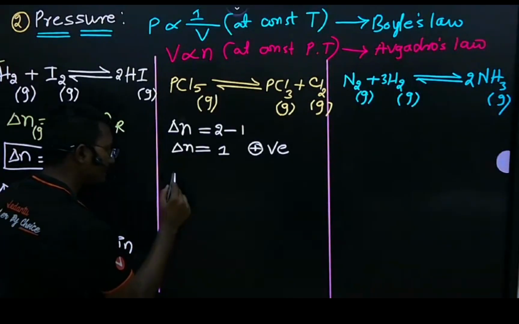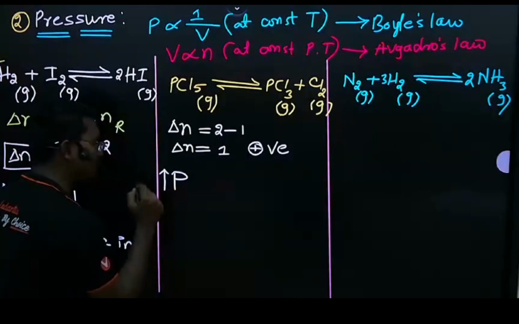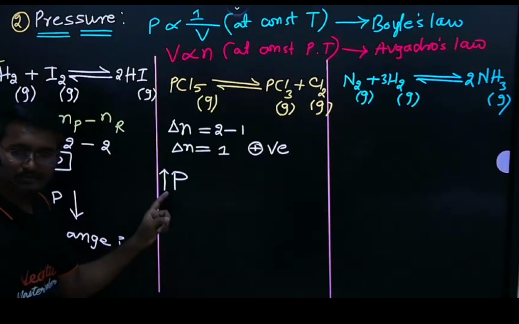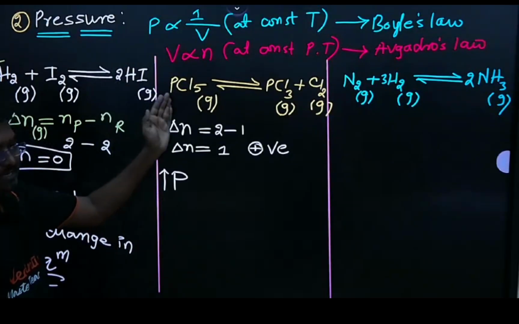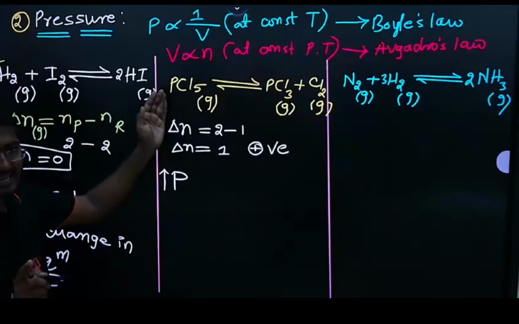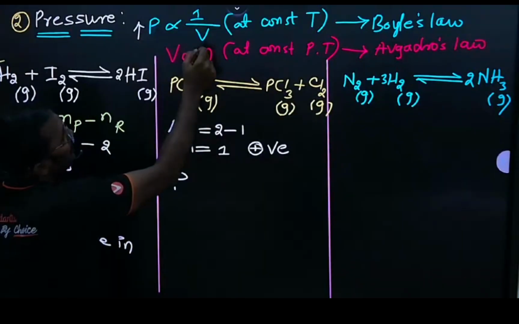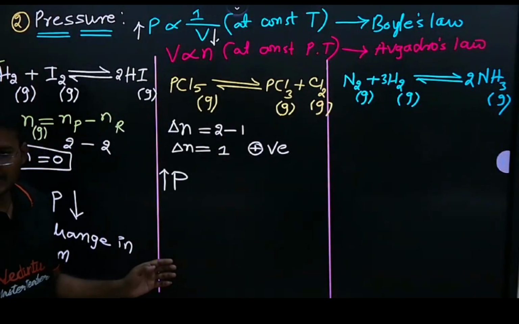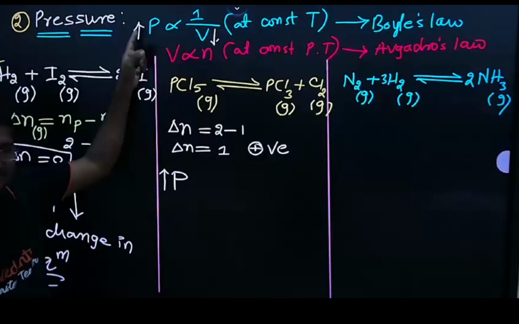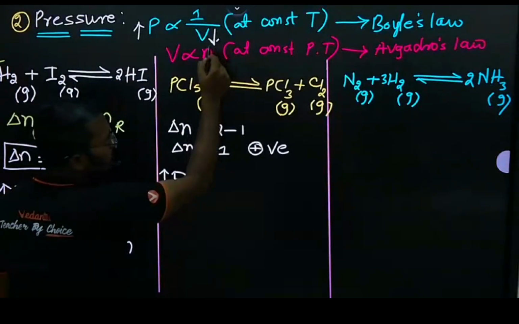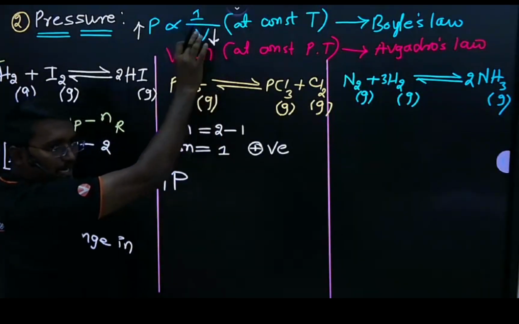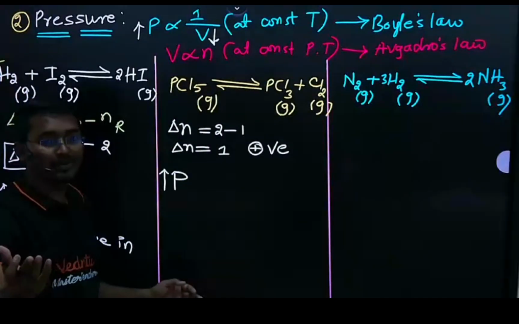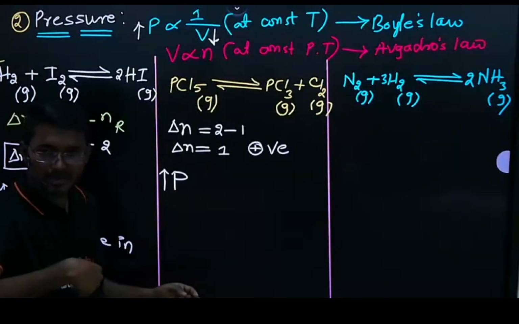In this case, if I increase the pressure of the system, then what happens to the volume? It decreases. Why? Because pressure and volume are inversely proportional. Clear? Then how do we decide whether the reaction goes forward or backward?